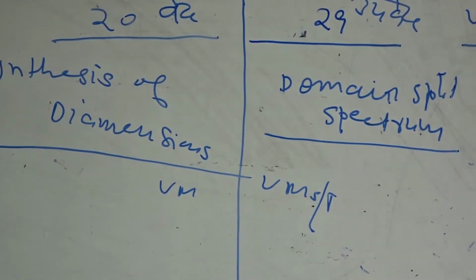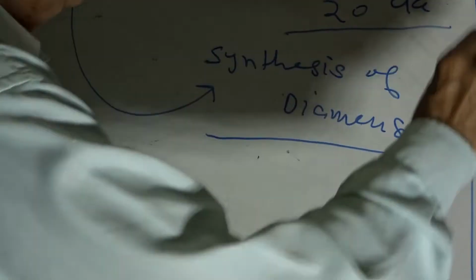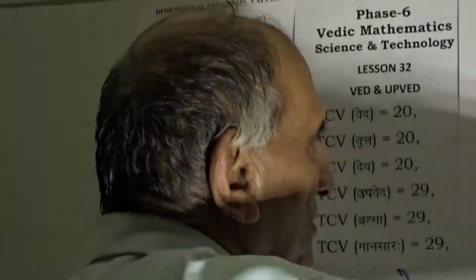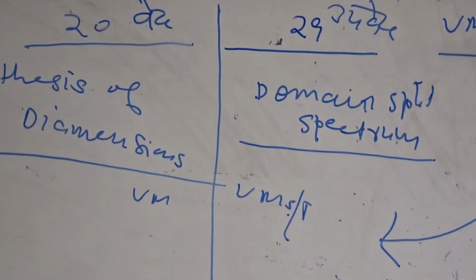Therefore, this table is a table of synthesis of dimensions, and this diagram, this chase is of domain split spectrum. We have to learn.